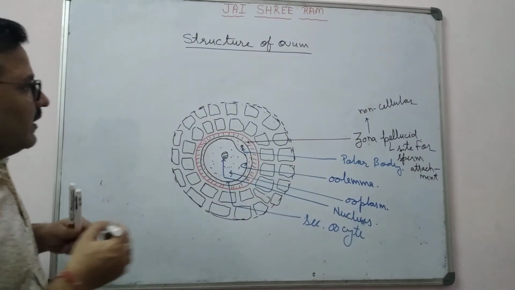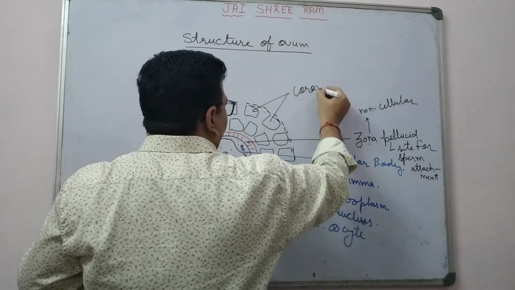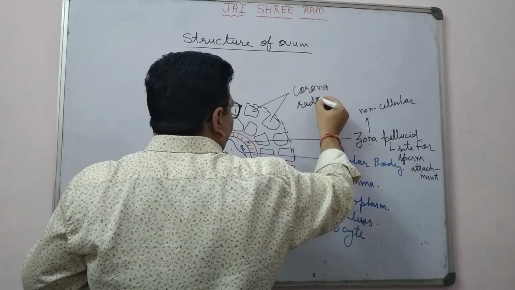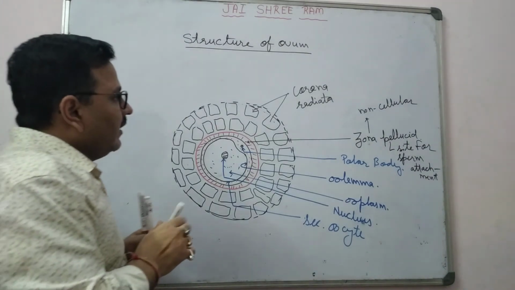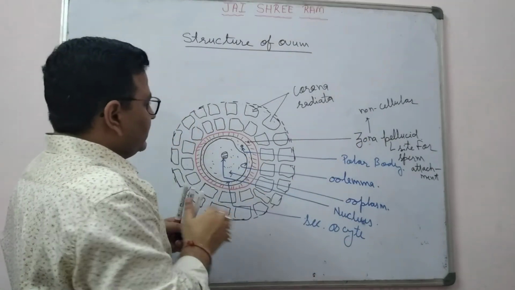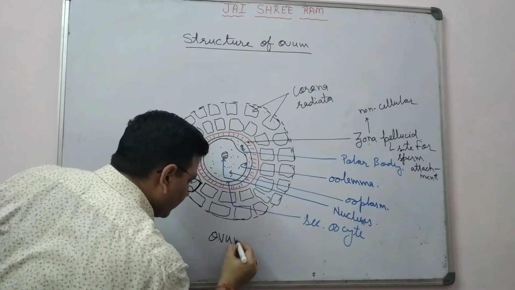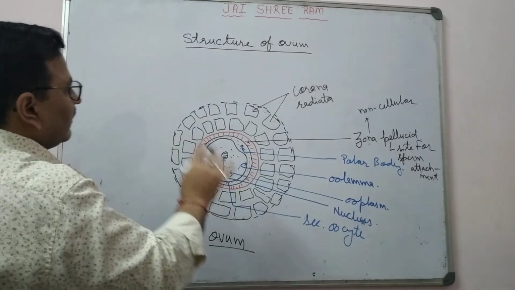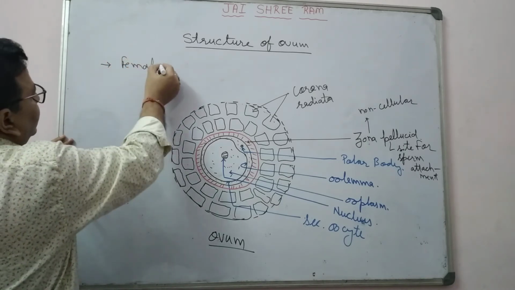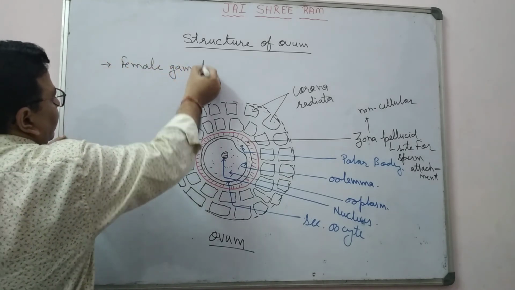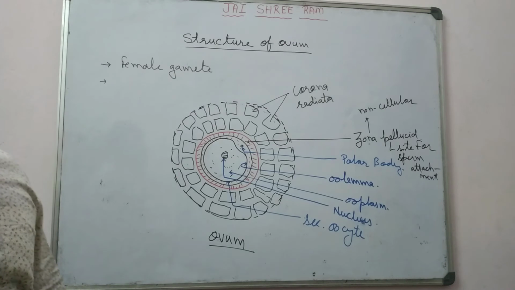Okay, in this way. So this elongated cell is known as corona radiata, right? So zona pellucida is the most important thing first. This is the diagram of the ovum, or otid. This is the female gamete, okay. First, this is known as the female gamete, right?